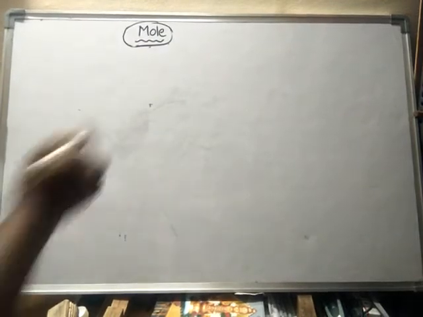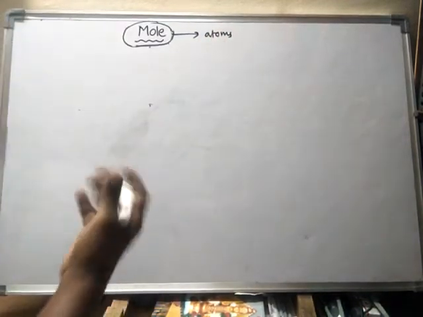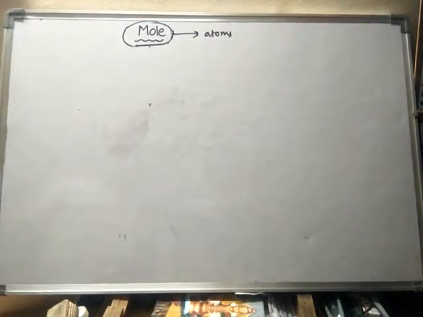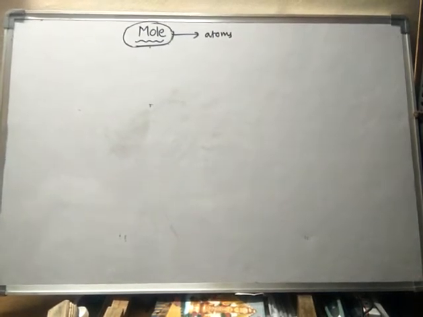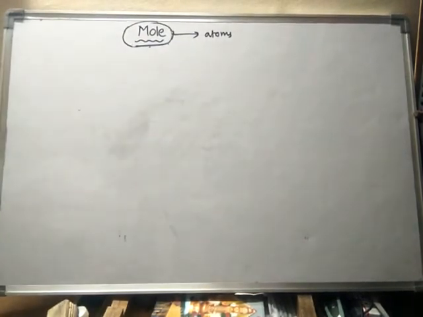Right. For example, let us take atoms. Particles may be atoms or molecules or ions or electrons or protons or neutrons or even formula units. Generally, the term mole is used for very tiny particles, to measure the amount, or rather the number, of the tiniest particles.